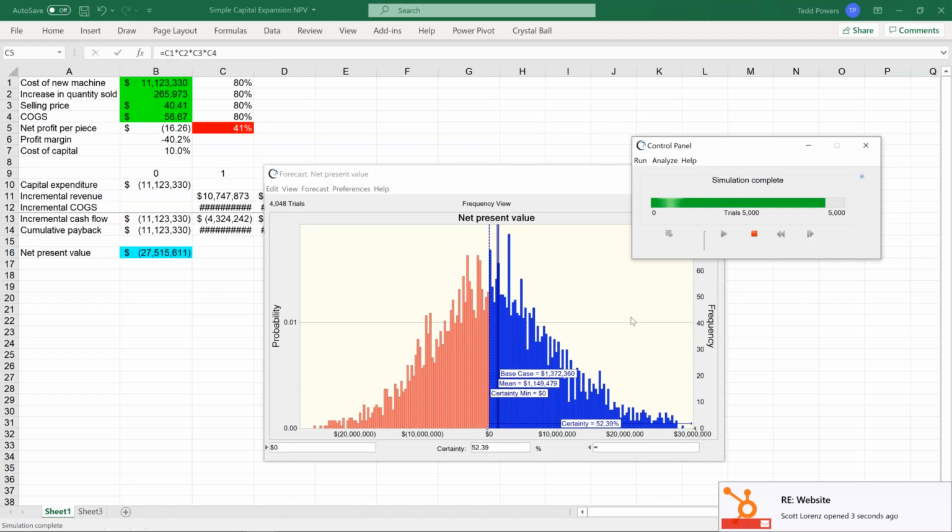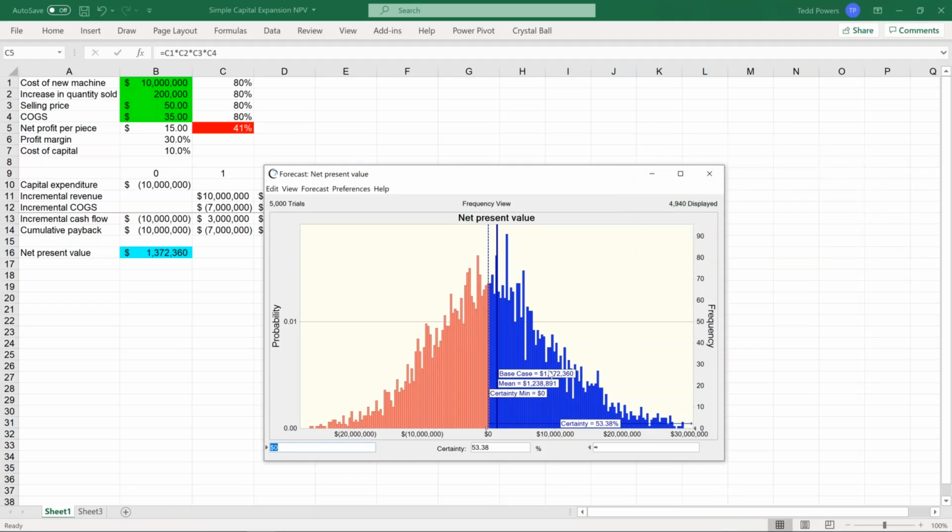The results we see in this chart are pretty shocking. Now, the base case was $1.4-ish million net present value. What we see as the most likely outcome is not that much different, $1.2 million net present value. However, we see that there's only a 53% chance that the net present value of this project will be above zero. In other words, there's a 50-50 chance that your $10 million investment will result in a loss for the company. Yikes.